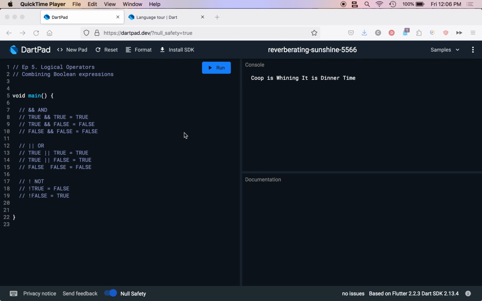Alrighty, episode 5, and we're going over logical operators. These are a way of combining Boolean expressions. So you have the and, you have the or, and you have the not. I'll start with the not because it's the simplest. The exclamation point, or the not operator, is a way of inverting values. So if you do not true, that evaluates to false, not false, and you get true.